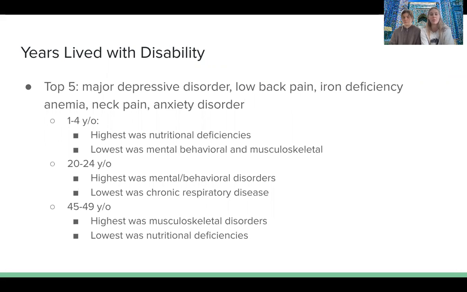And then for the 45 to 49-year-old age group, the highest was musculoskeletal disease, which comes from a lot of their jobs including physical labor. So it's just wear and tear of working, exerting your body. This contributes to the low back pain and the neck pain. And then their lowest prevalence was nutritional deficiencies.